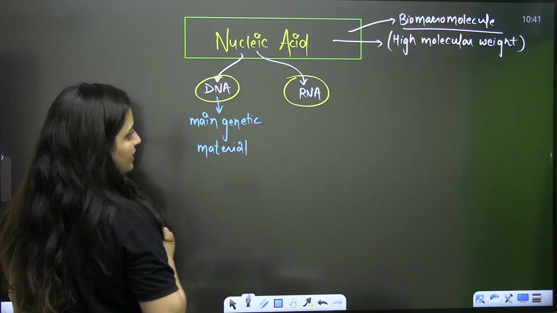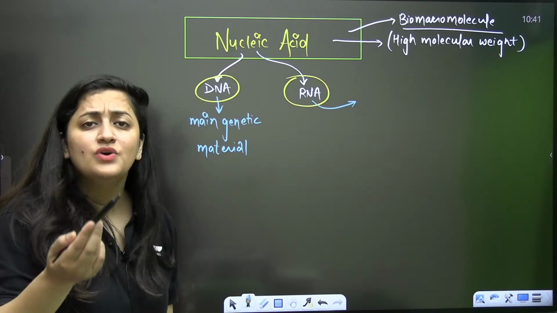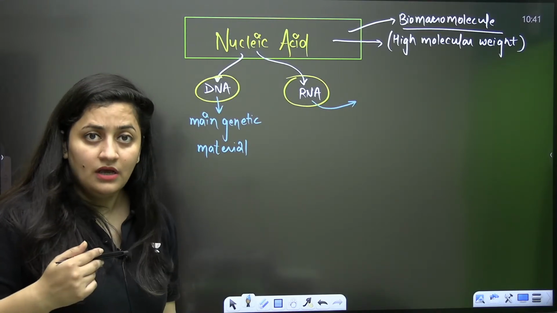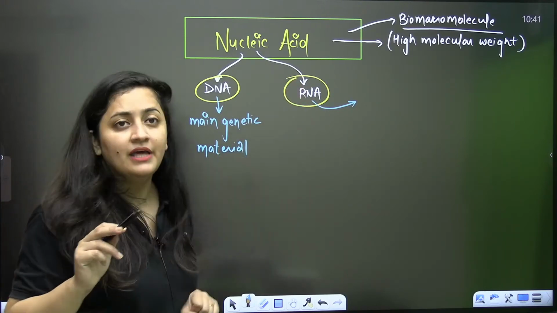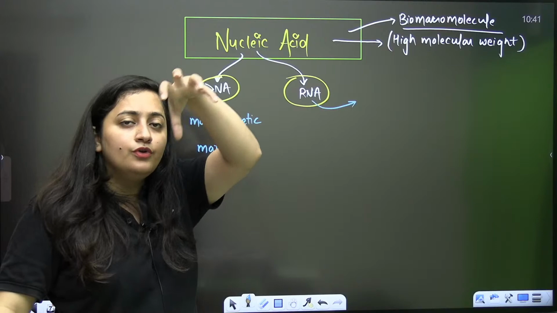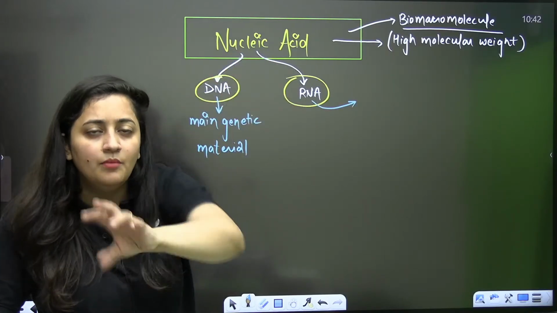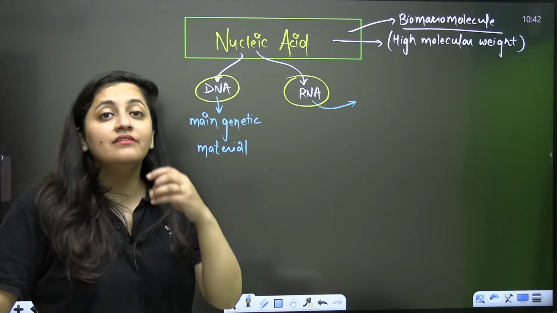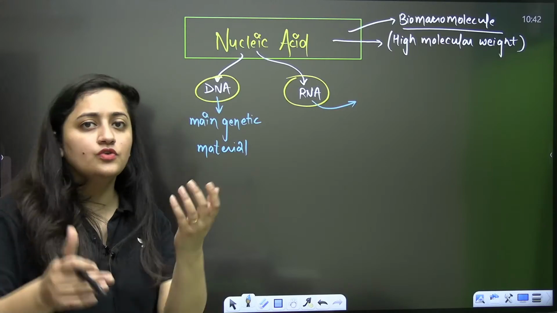RNA is performing other duties, like conveying the information from DNA so that it can form protein. That job will be done by RNA. RNA will help to bring amino acids from the cytoplasm for the polypeptide formation. Fine. RNA will help to form the ribosome as well. So that's how it works.